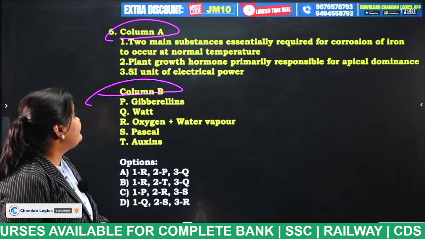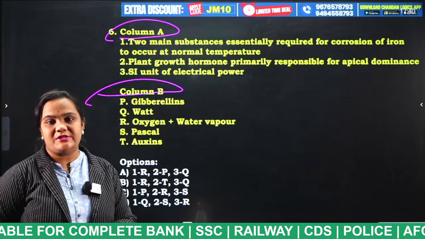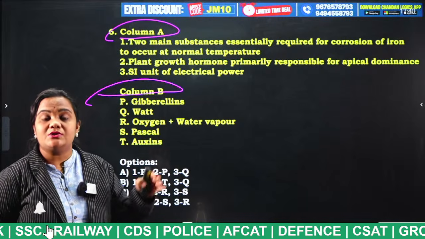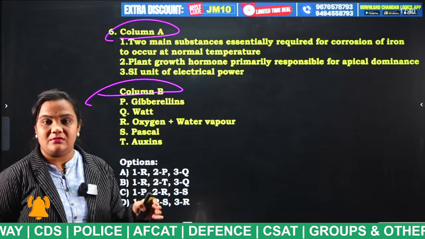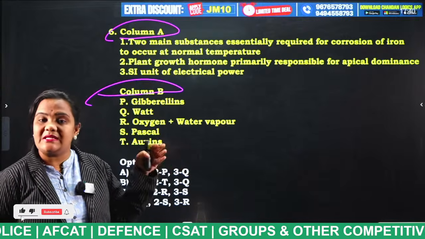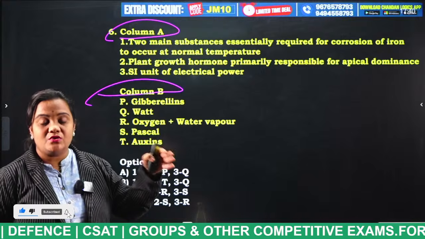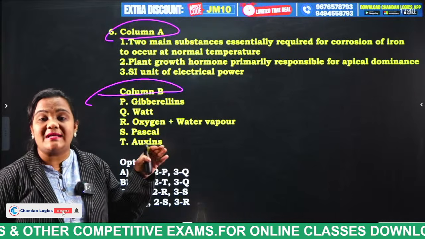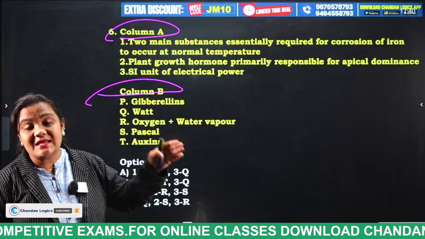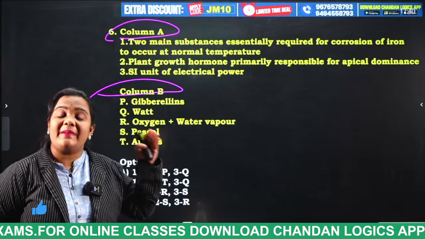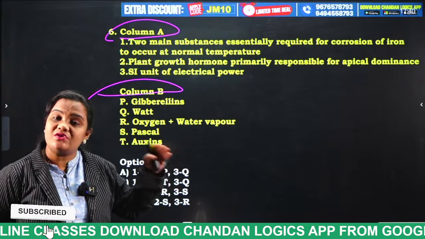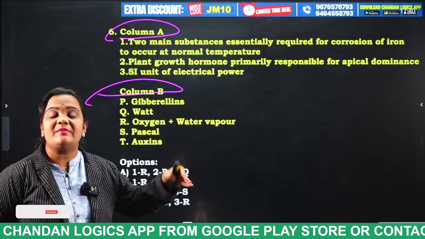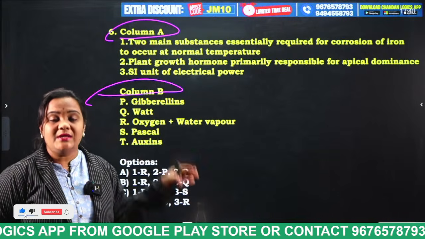Very good. So what is the first statement? You all know what corrosion is. Corrosion is nothing but rusting. Rusting is a layer of iron oxide, that is ferric oxide, Fe2O3. In the presence of what will the rust be formed? In the presence of oxygen plus moisture. Only if oxygen and moisture are both present does rust formation take place. If any one of the components is absent, rust formation does not take place.